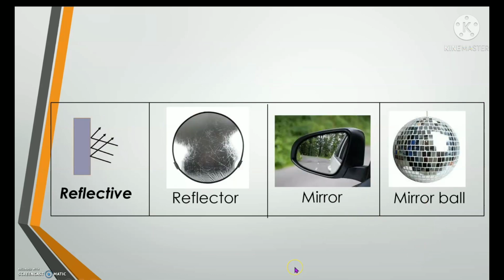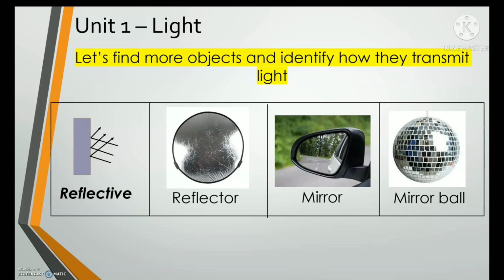And the last one would be the reflective material. Reflective material does not transmit lights as well, but all the light that hits the surface or the boundary bounces back. Most of the reflective materials have a smooth surface. That's why all the lights that hit the boundary or the surface go in one direction.